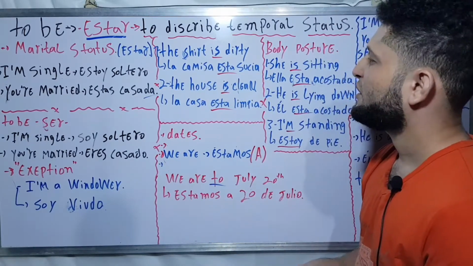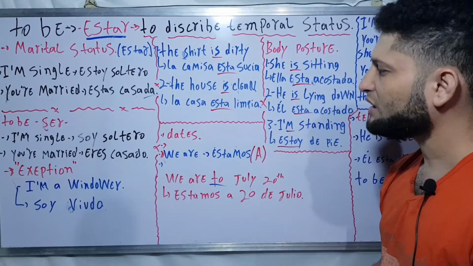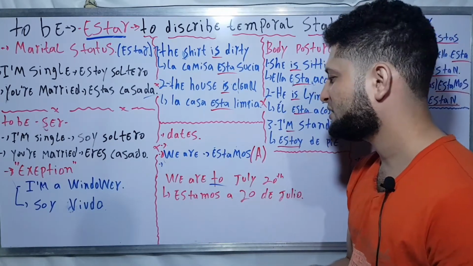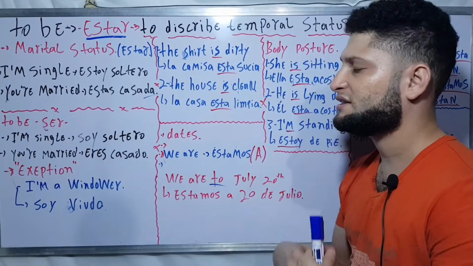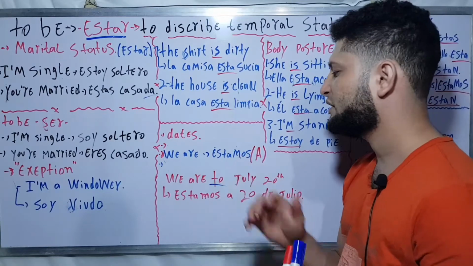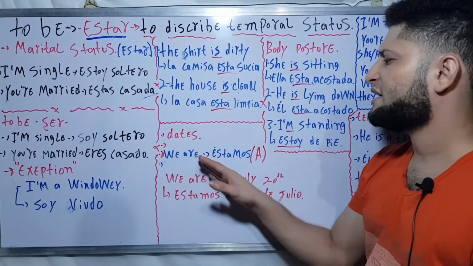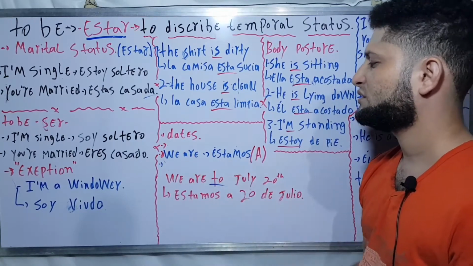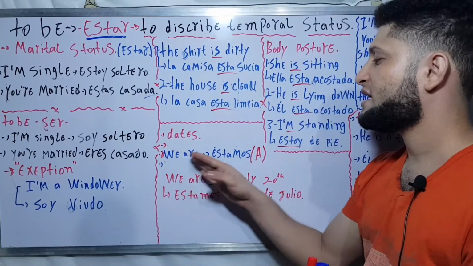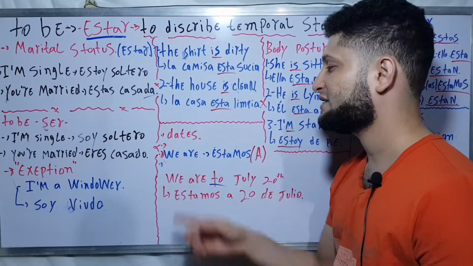So this is for temporal start. Okay, date. In this part, I would say it is really, really hard to explain, guys, because this structure doesn't exist in English. So you need to learn that one by heart. In this case, we are, somos with the verb ser, and we are with the verb estar is the one that you need to use for date.